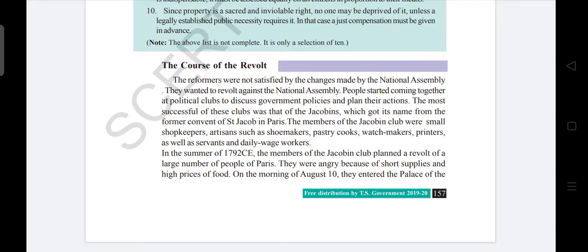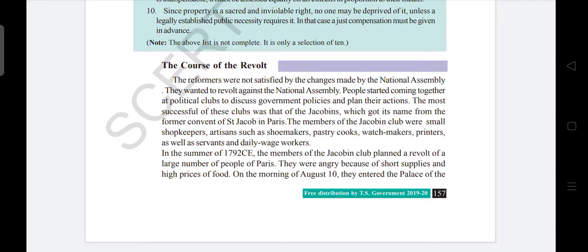The most successful of these clubs was that of the Jacobins, which got its name from the former convent of Saint Jacob in Paris. The members of the Jacobin Club were small shopkeepers, artisans such as shoemakers, pastry cooks, watchmakers, printers, as well as servants and daily wage workers.